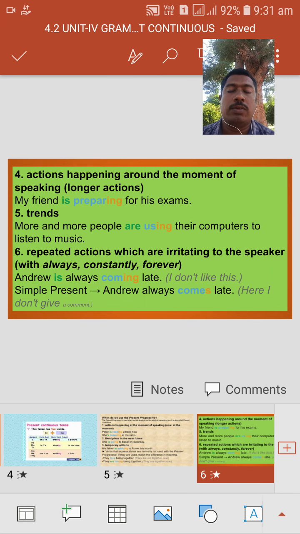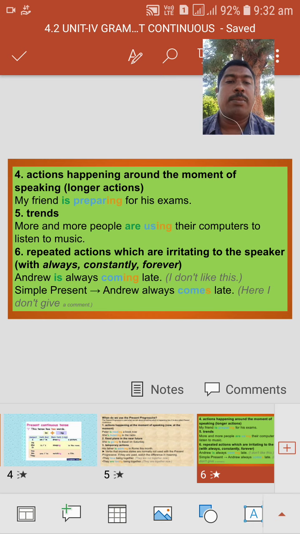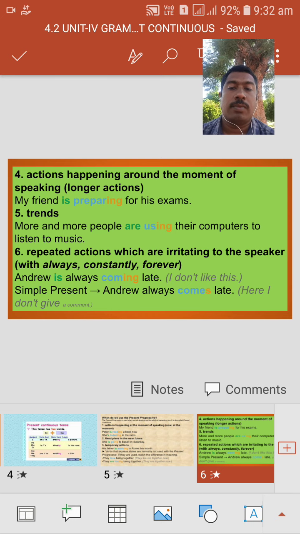The fourth use of this tense, action happening around the moment of speaking, means around the time of speaking. My friend is preparing for exams. Next, trends. More and more people are using their computers to listen to music.